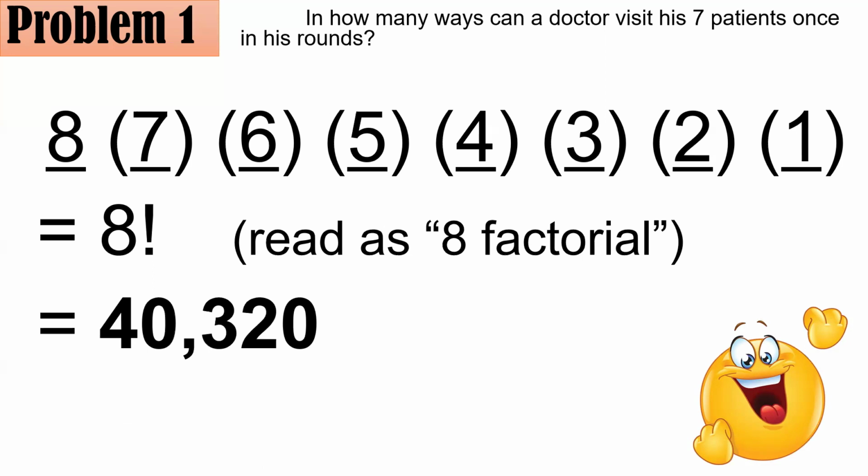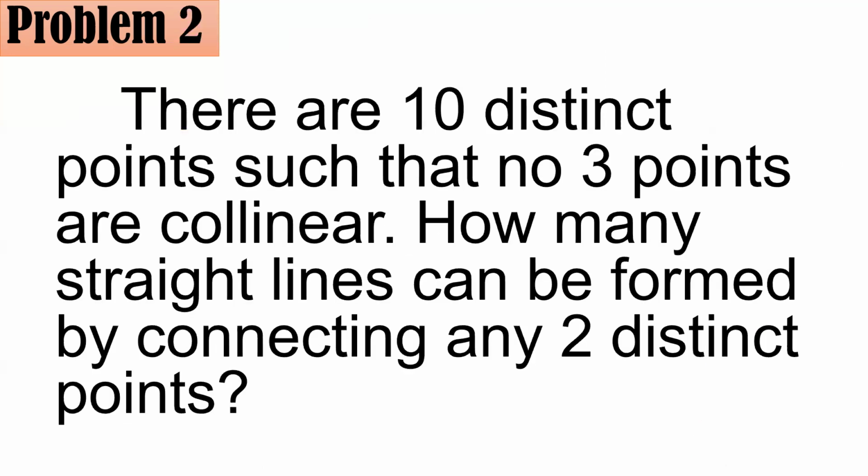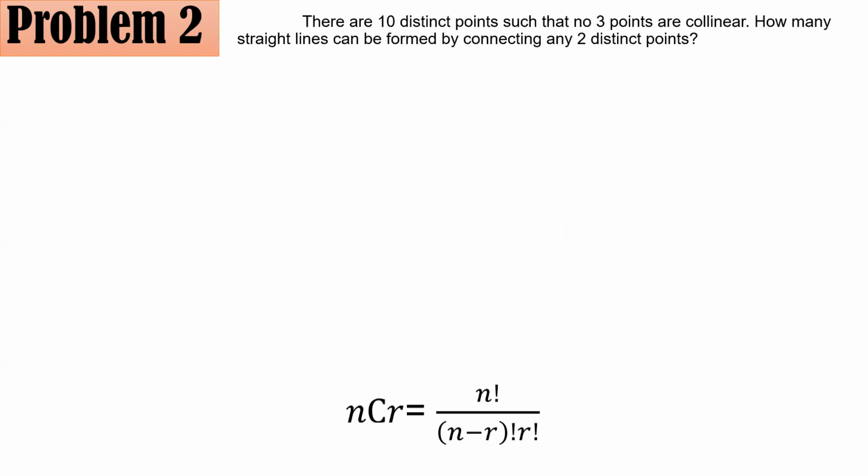Let's proceed to problem number 2. There are 10 distinct points such that no 3 points are collinear, meaning to say, no 3 points would lie on a straight line. How many straight lines can be formed by connecting any two distinct points? So this is an example of a combination problem, okay?